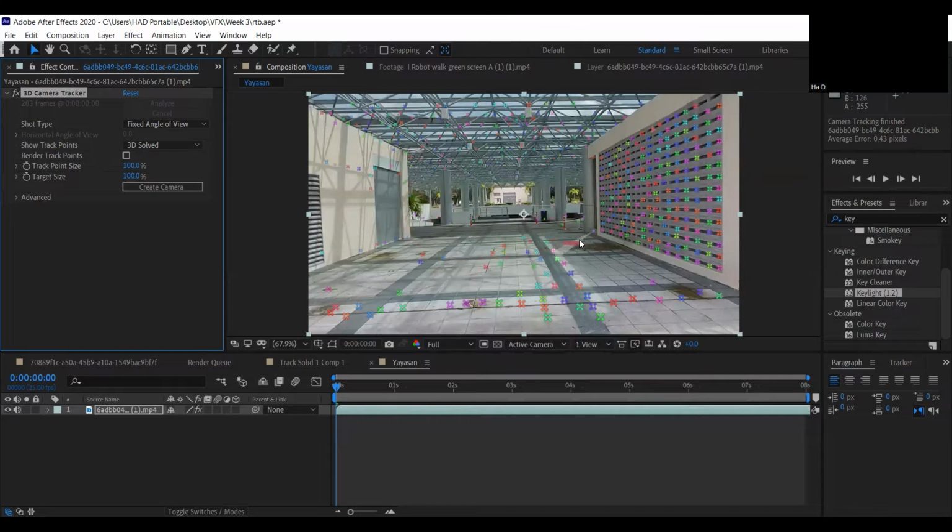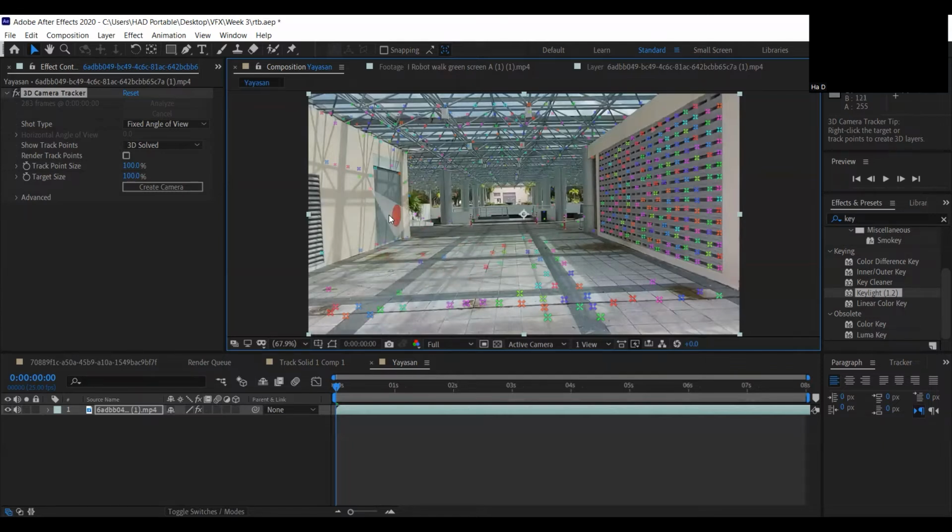Like before this, I taught you guys to attach an object using one point, but now I'm going to teach you guys using several points, where you will find the perspective points by choosing the points around it.